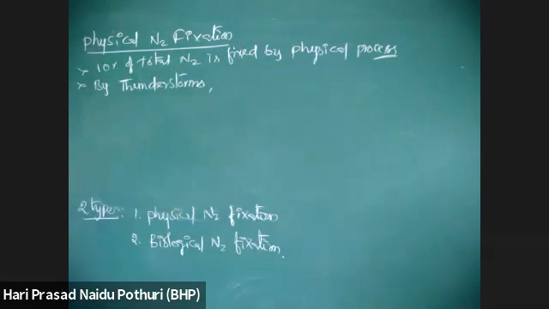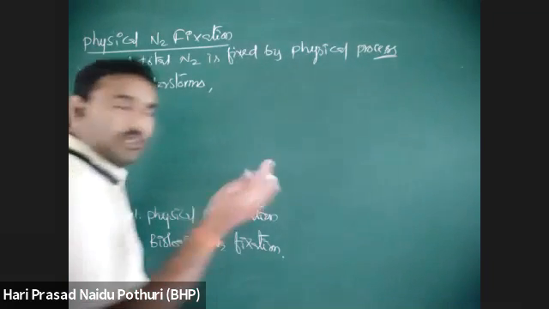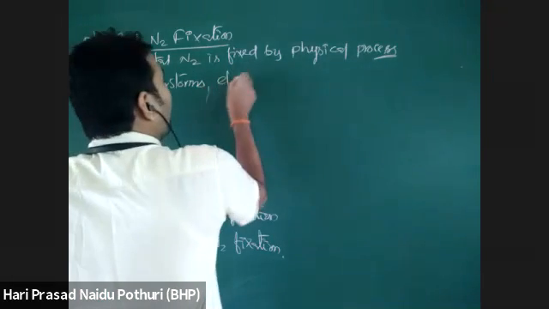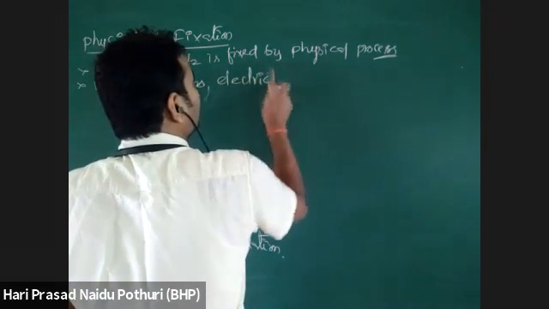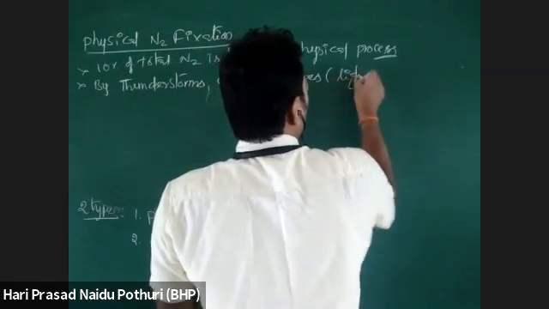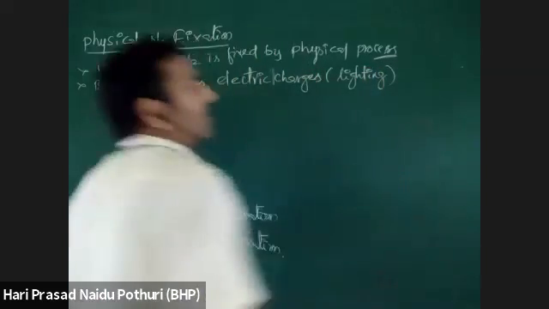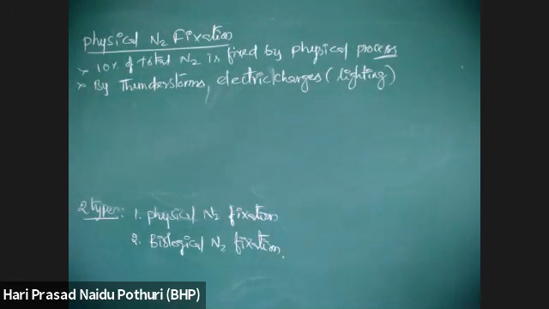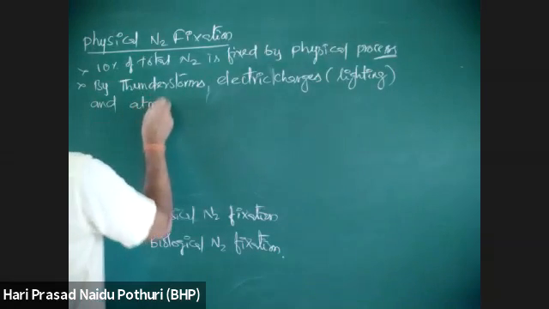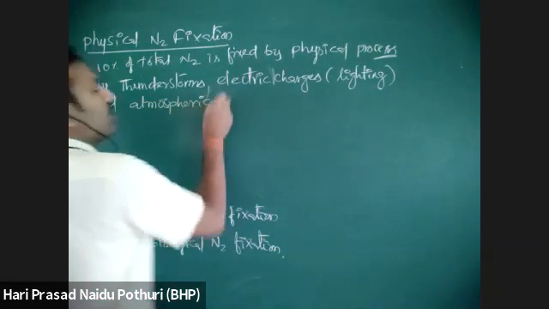Do you know what thunderstorms are? During raining, there may be thunderstorms or electric charges due to lightning, electric charges developed or released due to lightning, and chemicals present in the atmosphere released due to atmospheric pollution.